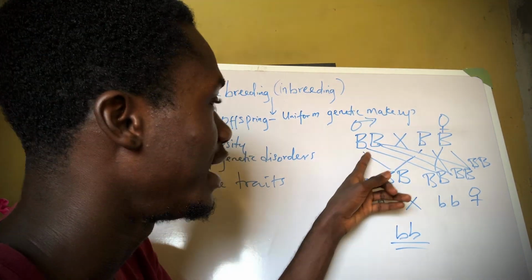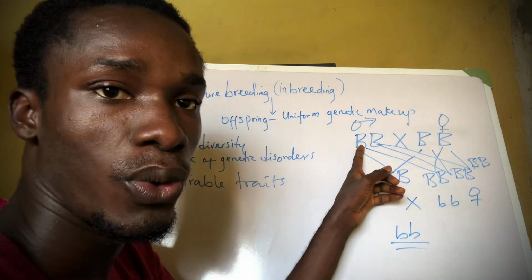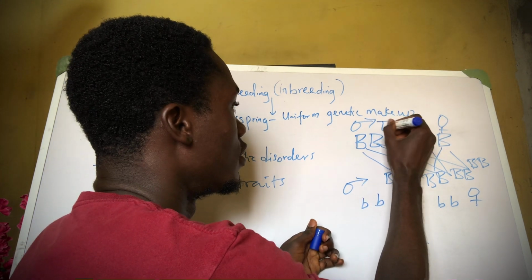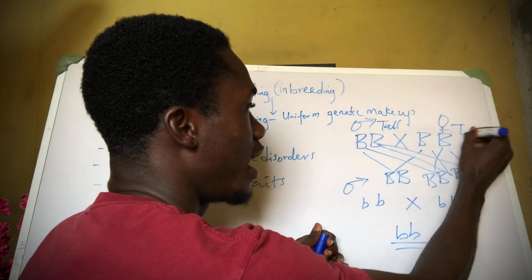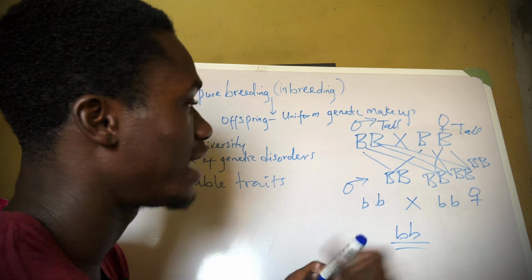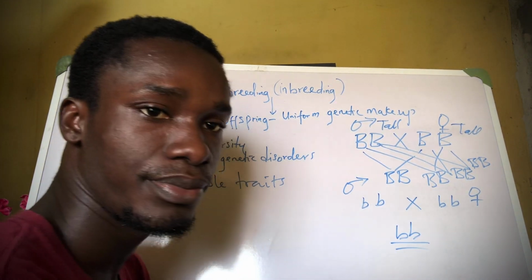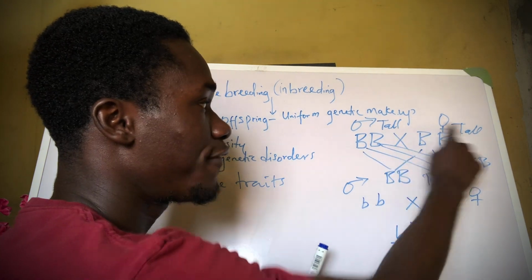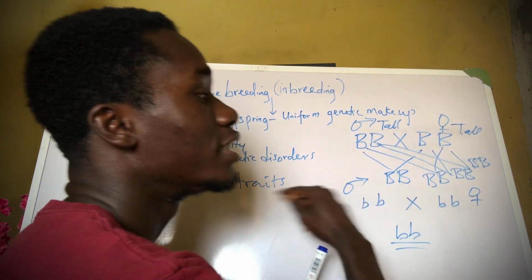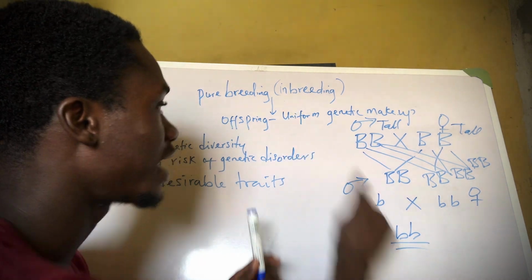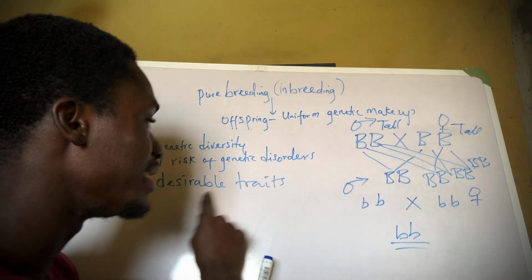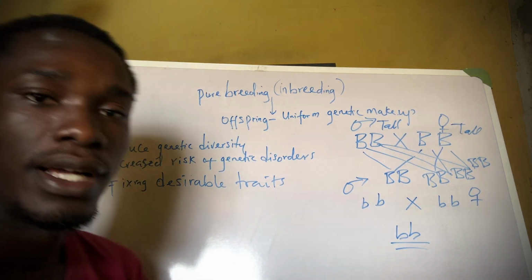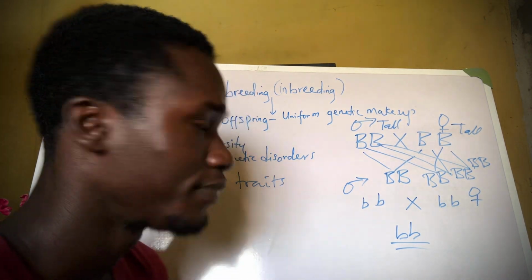Now, let's say this trait here is for plant height, maybe this is for tall height, and this is also for tall height. We'll see that the offspring will all be tall, because this is homozygous dominant. If you cross the two tall plants, they will all be tall. So we use this kind of breeding when we want to fix the desirable traits. However, there are also some disadvantages of pure breeding.